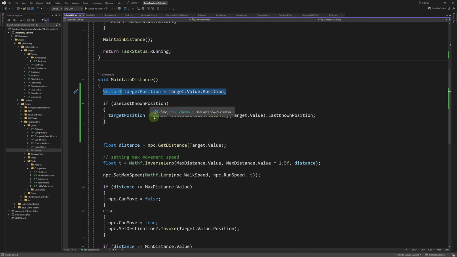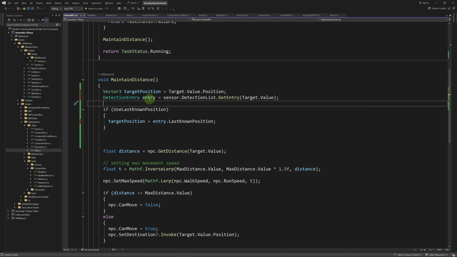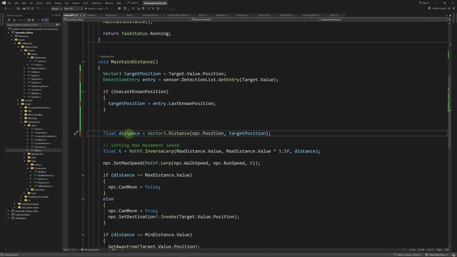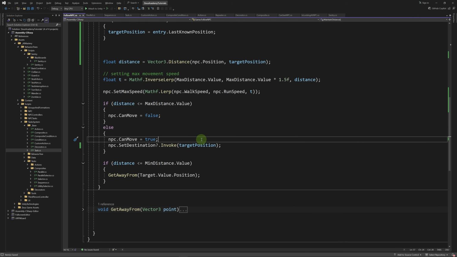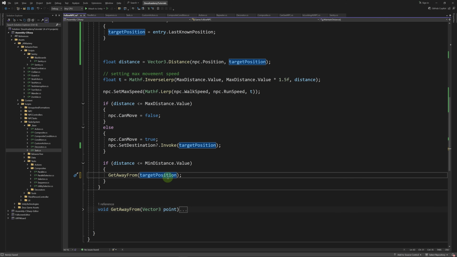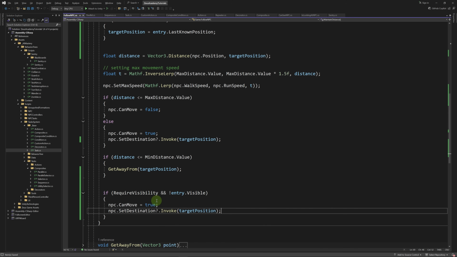If we're using the last known position, we're going to get the detection entry of the NPC. Then we're going to set the target position to the last known position in that entry. In fact, let's go ahead and declare the detection entry here. So now for the distance, we're going to use vector tree distance between NPC position and the target position. And in the set destination, we're going to use target position here. And we're also going to use target position in the get away from. And here at the bottom, if require visibility is set to true and the entry is invisible, we're going to do the same thing that we're doing here. We're going to set can move to true, then set the destination here.